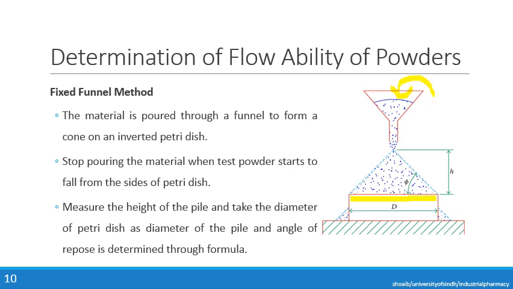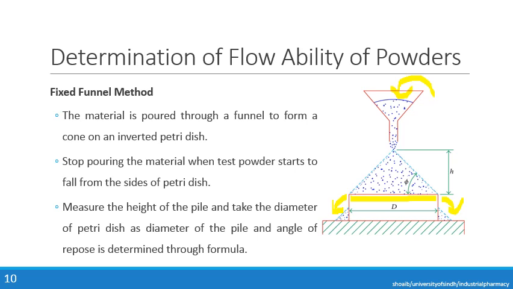Now when we are putting the material from the funnel above, it will start to pile up onto the petri dish, and there will be a point the powder will start to move out through the edges of the petri dish.